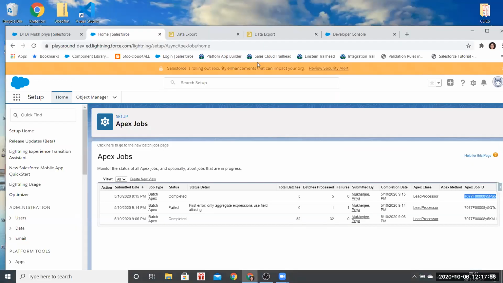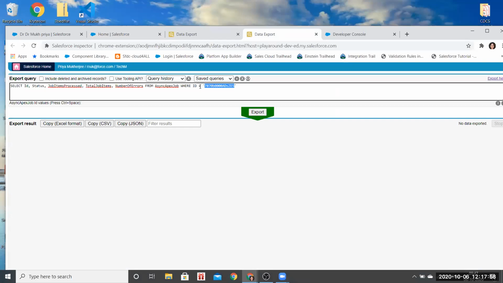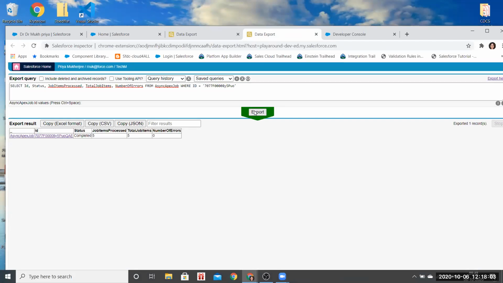These are some of the interview questions which you just need to remember. Batch Apex they will never ask you to write. You just need to remember how it works. So you can see, right? Jobs processed 5, total job items 5. It's completed. So we are good, right? Yes, Smriti.